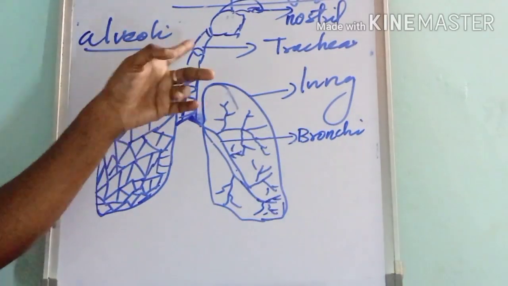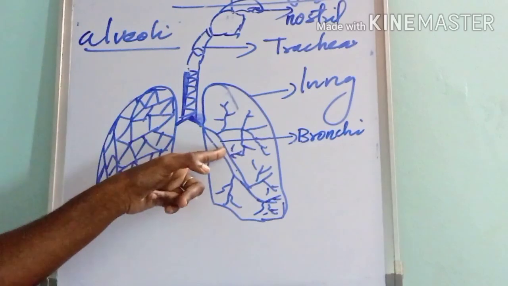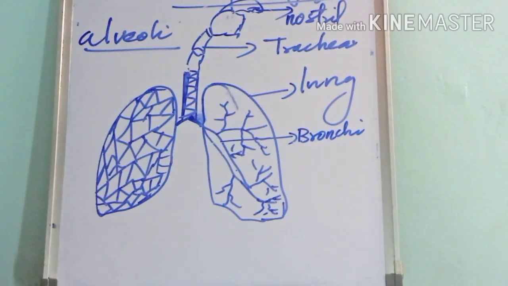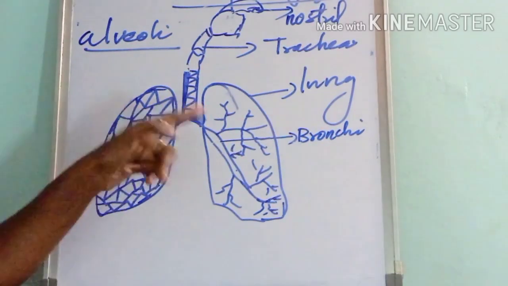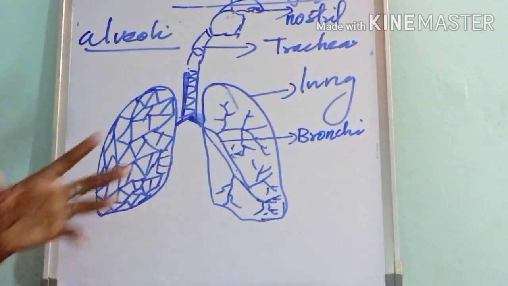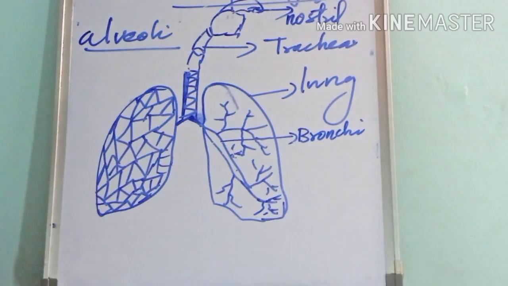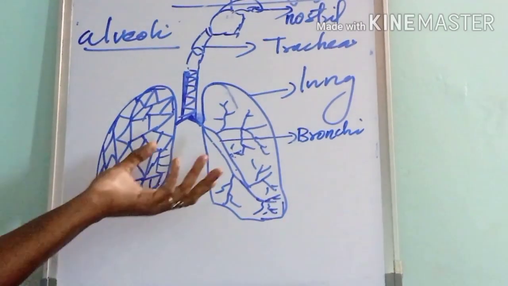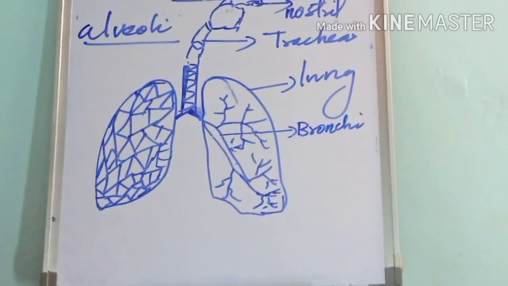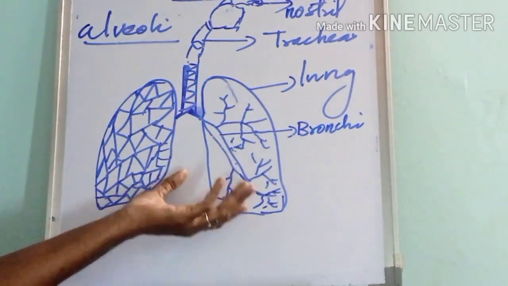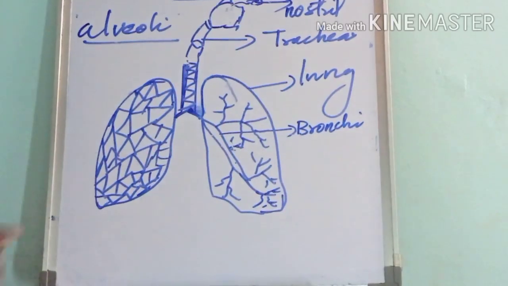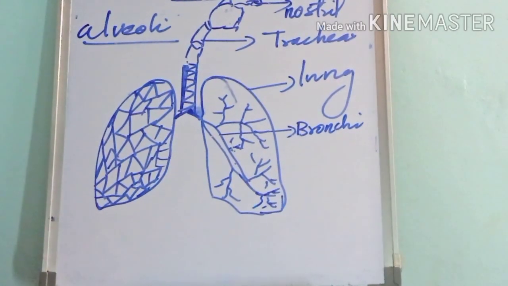The bronchi further divide into minute narrow tubes in each lung, and these narrow tubes enter air sacs called the alveoli. Each lung is made up of millions of alveoli.